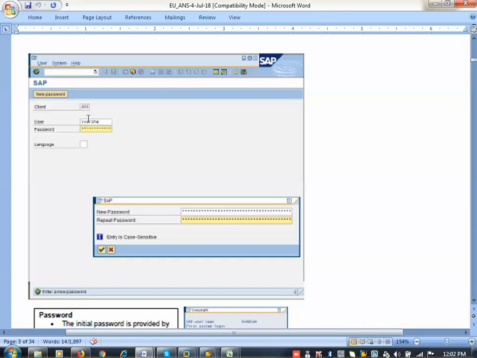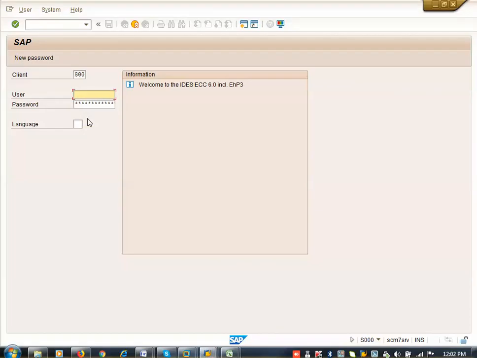Even SAP works the same. But here in my server, I have already logged in multiple times. That's why it will not ask for the temporary password. Now my user ID is SAP user.